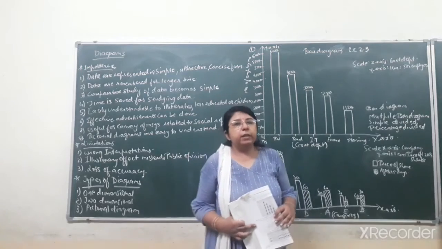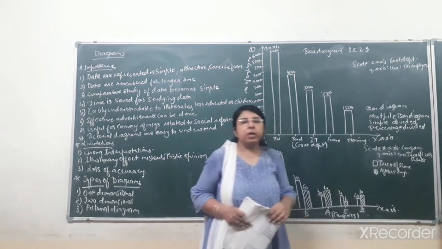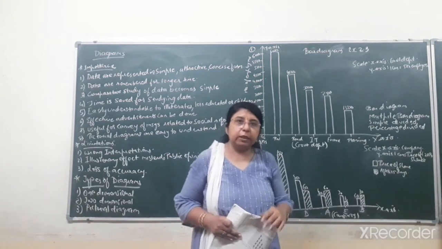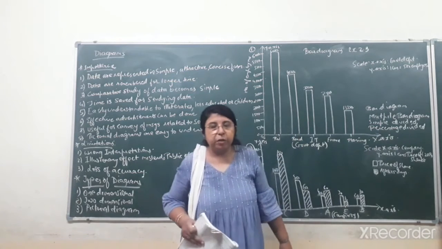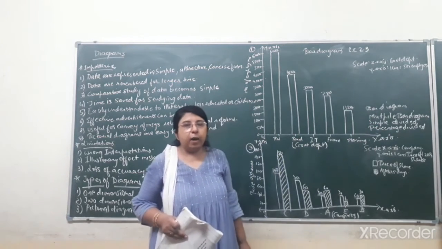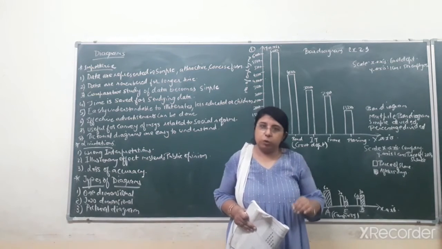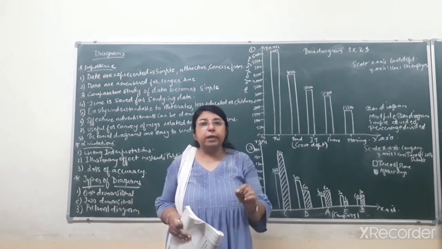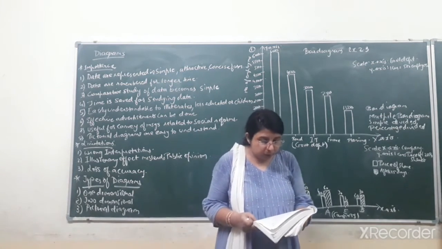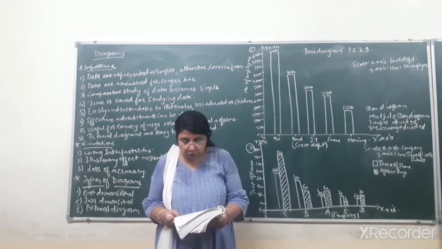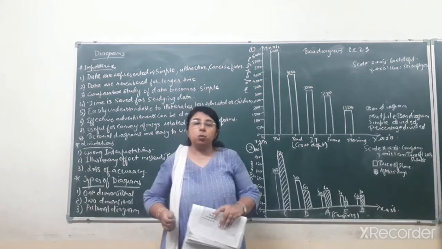Now after completing question number 1, that was based on the first type of diagram, that is bar diagram, let us move on with question number 3, that is representing the second type of diagram, that is multiple bar diagram. Now in case of multiple bar diagram, how to decide which type of diagram has to be applied in a particular question? Okay, that depends upon the data that has been given to you in the question. Okay, let us read question number 3. Changes in the price of share of 5 companies at Bombay Stock Exchange during an interval of 15 days are as follows. Present them by a suitable diagram.